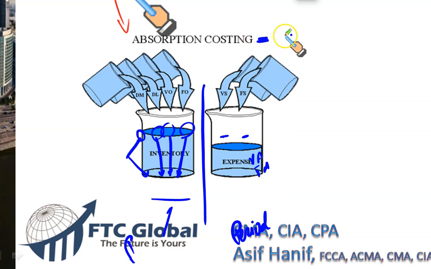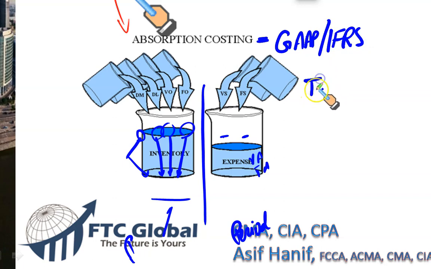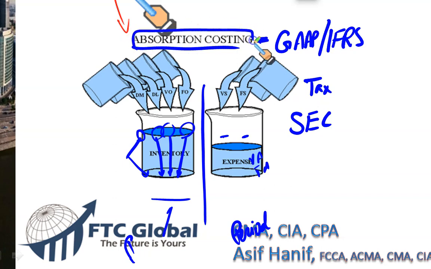It is required under the US GAAP. It is required under the IFRS. It is required under the tax laws. It is required under the Securities and Exchange Commission. So this is the legal method of costing. You have to follow this. Your financial statements that you prepare in your company are based upon absorption costing.